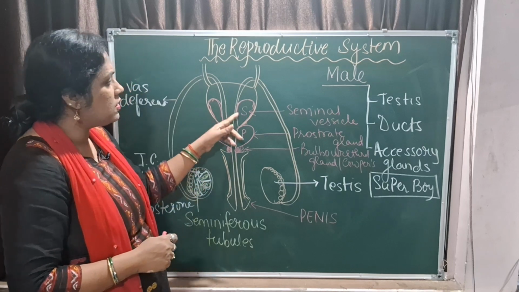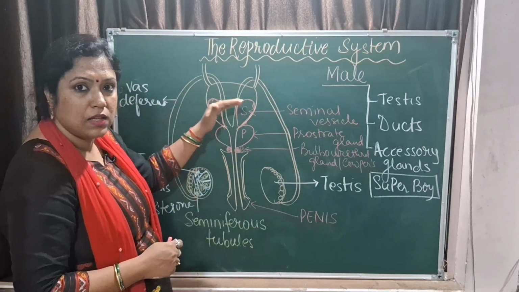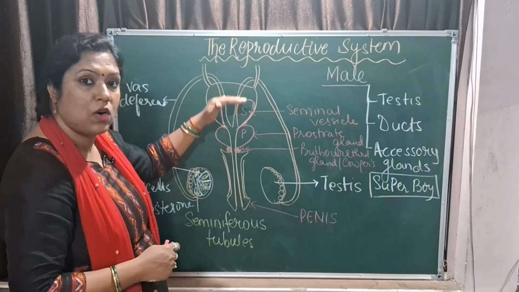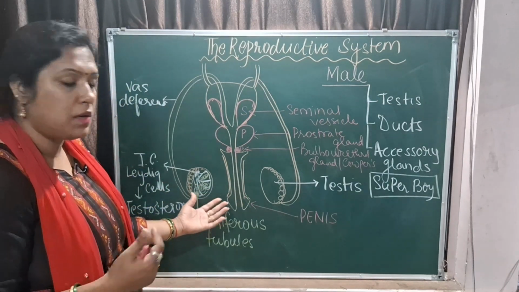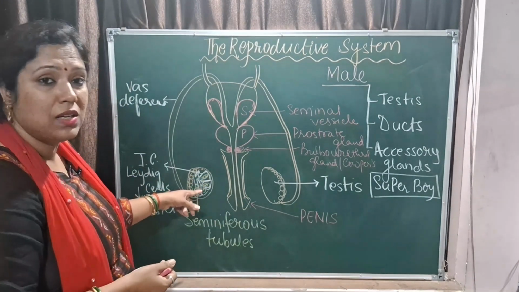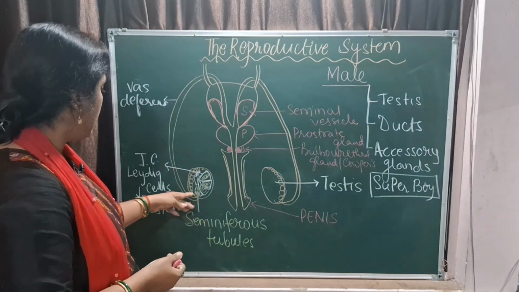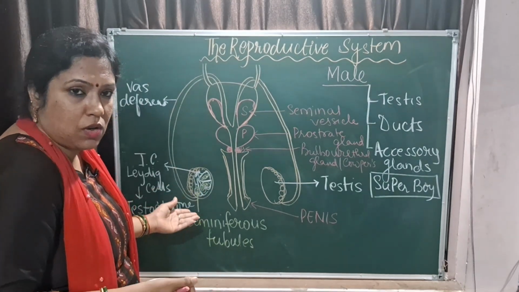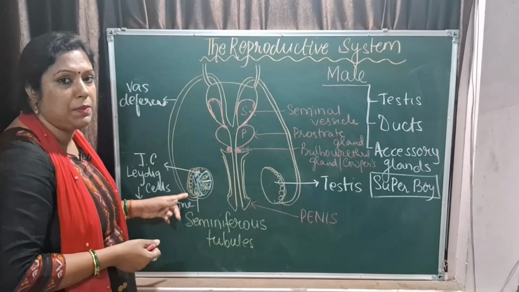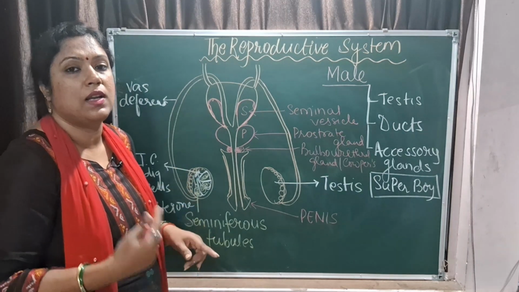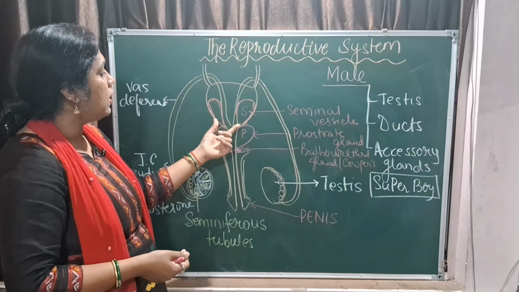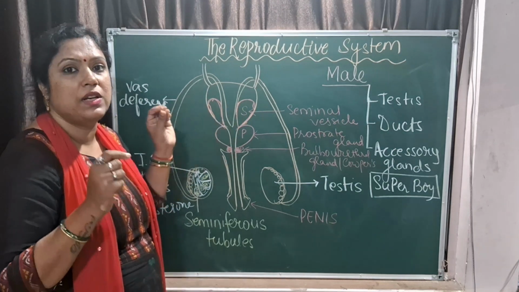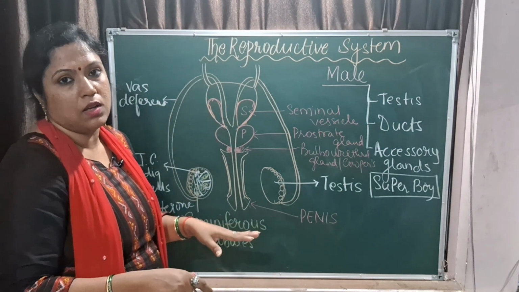And then you talk about the seminal vesicle. Seminal vesicle, prostate gland, bulbourethral is the order. So first, sperm is released from the seminiferous tubules. They are immature. They move to the epididymis where they mature and attain mobility. The mobile sperm moves through the vas deferens, comes here, and the seminal vesicle releases its secretion into the sperm.